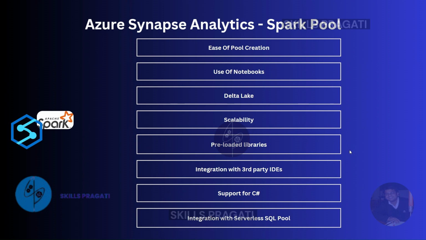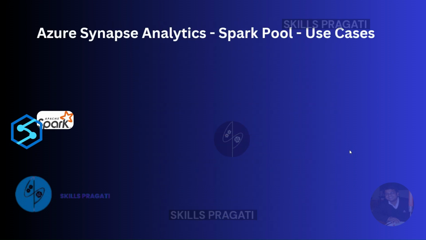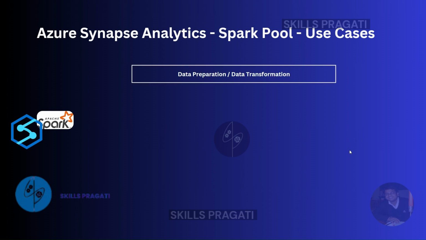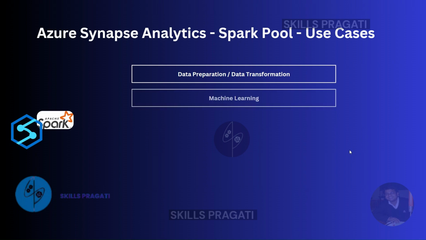Let's now take a look at the main use cases. First, Spark Pool could be used for data preparation and data transformation workloads. It's especially useful when dealing with textual data and blob data such as images. Spark Pool comes with MLlib, a machine learning library built on top of Spark. Also, the Spark Pools in Azure Synapse come with well over 200 libraries from Anaconda. With a combination of all of these libraries and the notebook capability, the Spark Pool provides an effective machine learning platform as well.